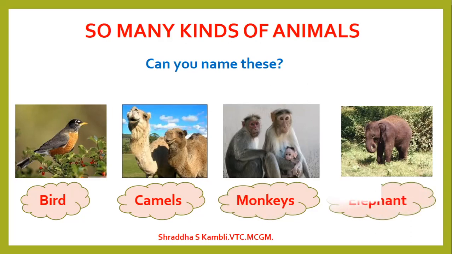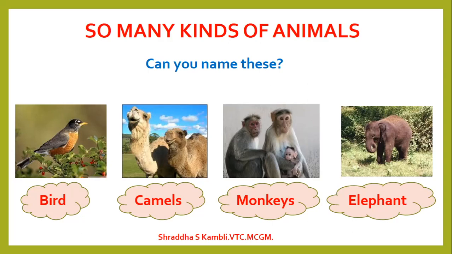Now we are in the third standard now. We have seen these animals and we can name them also. Okay, so in this picture we saw a bird, we saw two camels, we saw a family of monkeys and an elephant. So you can see in these three slides that we saw so many kinds of animals. We saw a spider, peacock, we saw a bird, we saw camels, we saw monkeys. So these are all different kinds of animals.